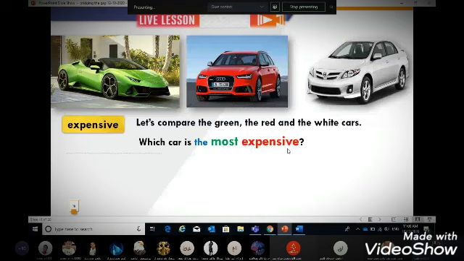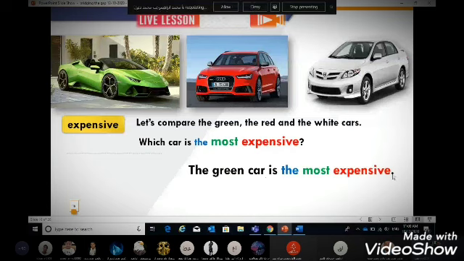So we cannot say expensivest. It sounds heavy and is not correct. So we say the most expensive. Which car is the most expensive? Of course, it is the green car. So the green car is the most expensive.